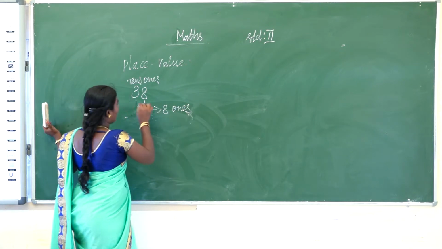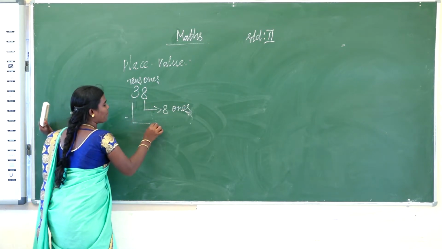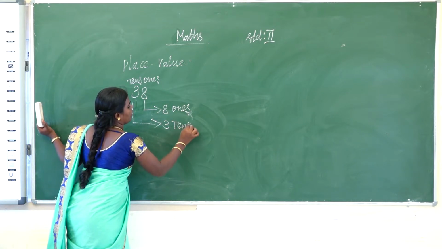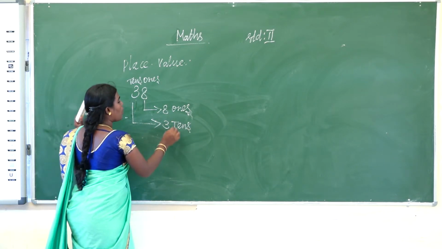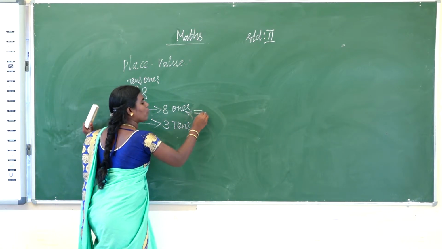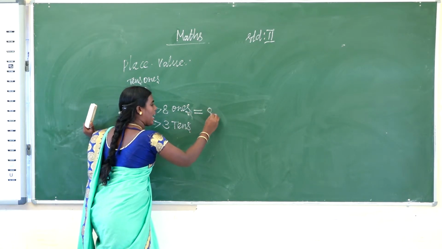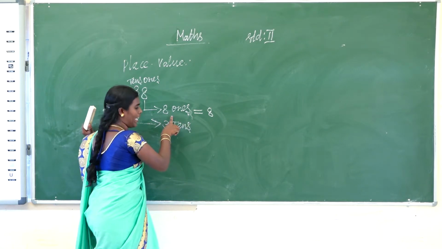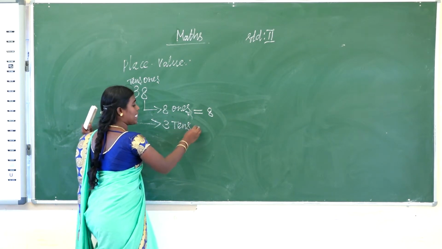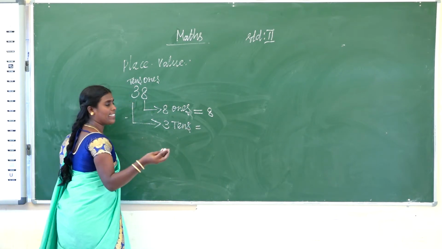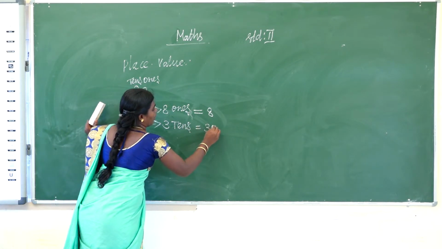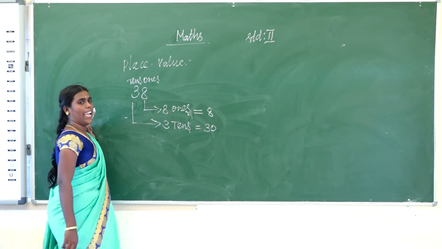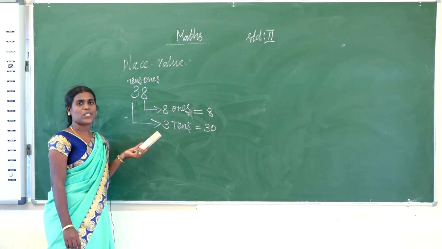How many tens are there? 3 tens. 8 ones is 8 into 1, equal to 8. 3 tens are 30. Now 30 plus 8 is equal to 38. That is the place value.